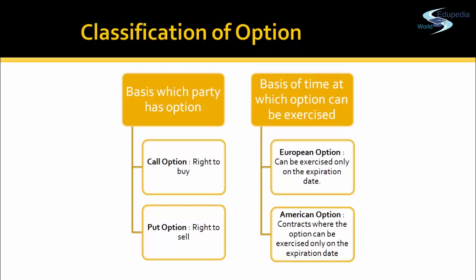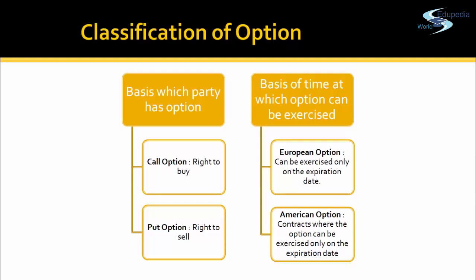Similarly, a put option is a right to sell. When you are expecting that the share price will fall, you have the right to sell that asset at a specified price, irrespective of what the market price is. So this way, basis which party has an option and what type of option he has, options can be classified as call option or put option.